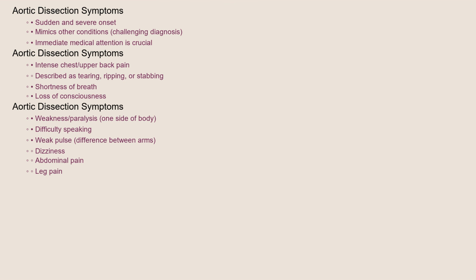The symptoms of aortic dissection can be sudden and severe, often mimicking other conditions, making diagnosis challenging. The most common symptom is a sudden, intense chest or upper back pain described as tearing, ripping, or stabbing. Other symptoms may include shortness of breath, loss of consciousness, weakness or paralysis on one side of the body, difficulty speaking, a weak pulse in one arm compared to the other, dizziness, abdominal pain, and leg pain. Because these symptoms can overlap with other conditions, it's crucial to seek immediate medical attention if you experience them.